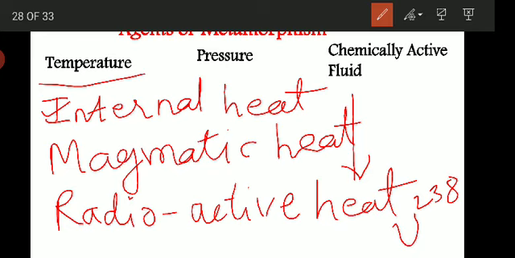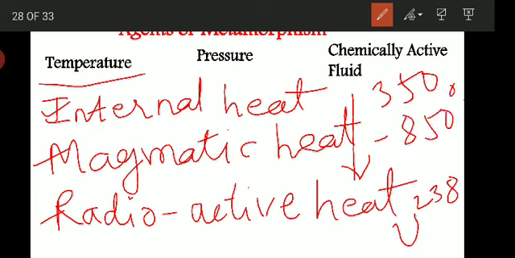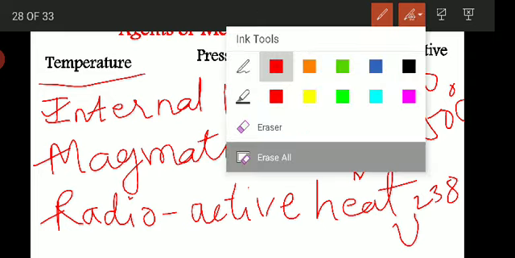These are the three factors which govern the temperature, and it is believed that most of the metamorphic changes take place within 350 to 850 degrees centigrade. That is the range of temperature in which the rock undergoes changes and shows the change in the form of the rock.